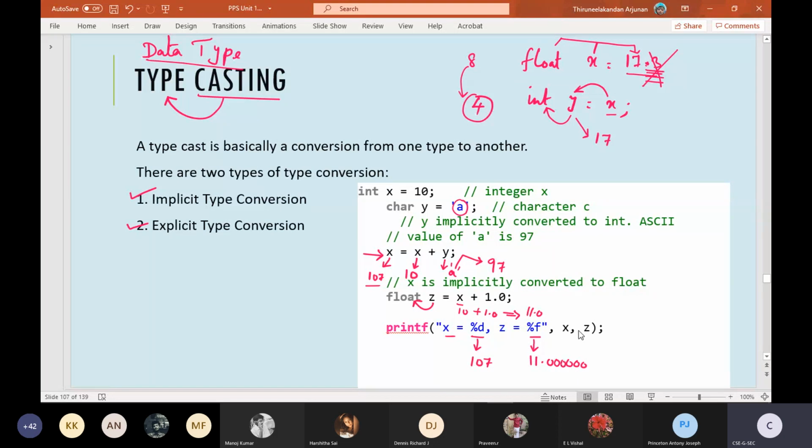So here, without our knowledge, our computer will not show any kind of error to us. Without our knowledge, automatically these kinds of implicit conversions will take place. So such conversions are called implicit conversions. Sir, when all these are allowed, or when this is permissible, how is it happening implicitly, or when will it show an error to us? Yes, we need to understand that question. Okay, see, look at here.